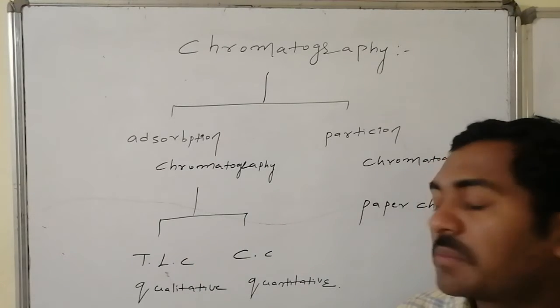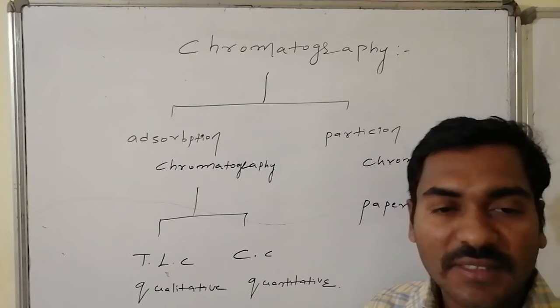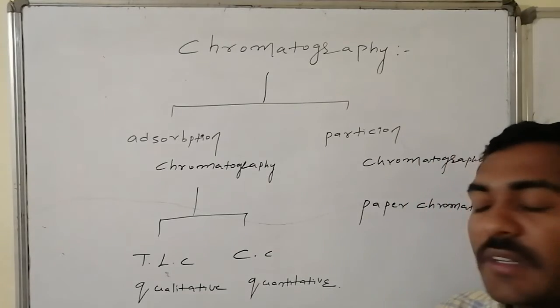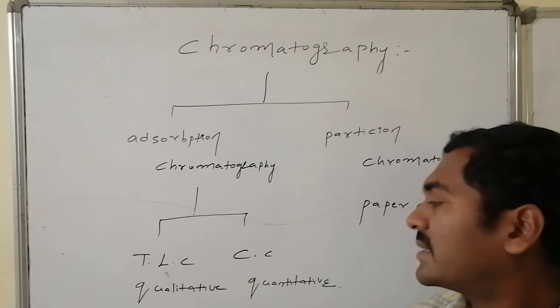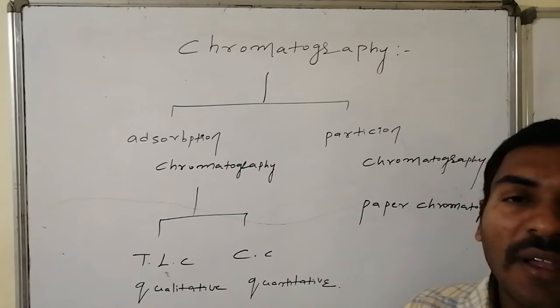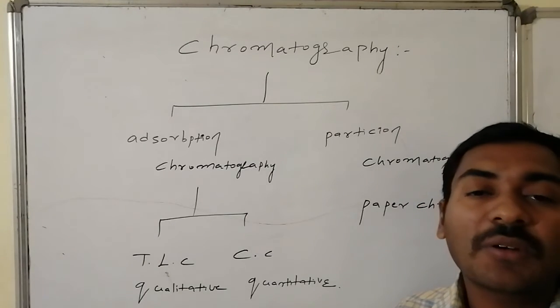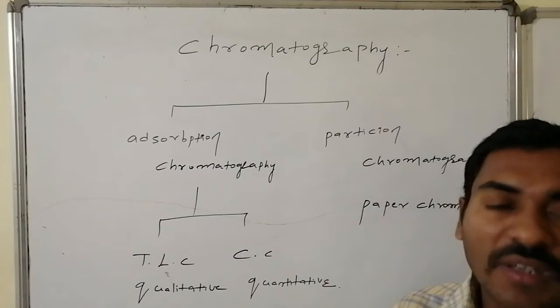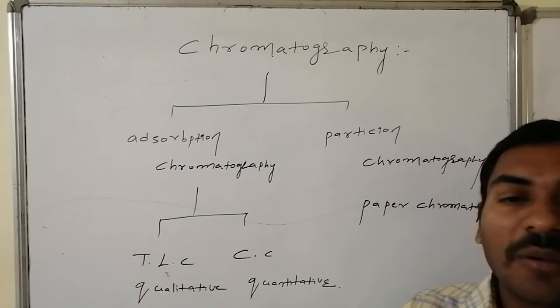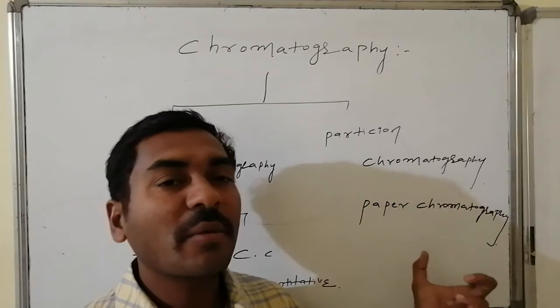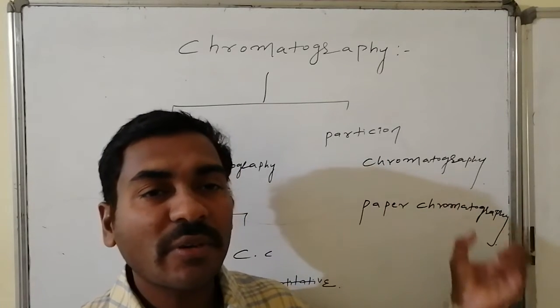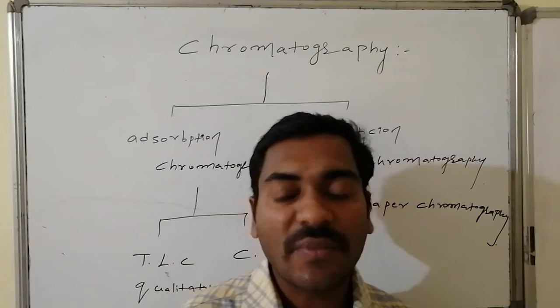For qualitative purposes, it is TLC, that is thin layer chromatography, and for quantitative purposes we do the same execution on a larger scale, which is column chromatography. And where partition followed by colors is expected to separate the components present in the mixture, that is partition chromatography. The example related to partition chromatography is paper chromatography.